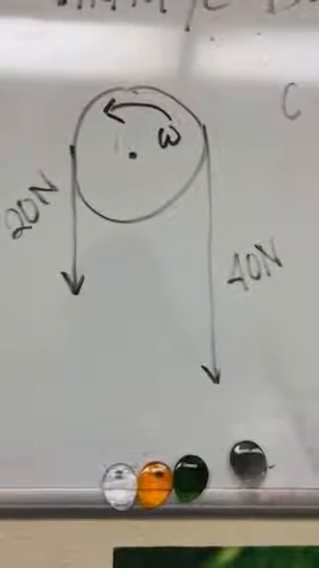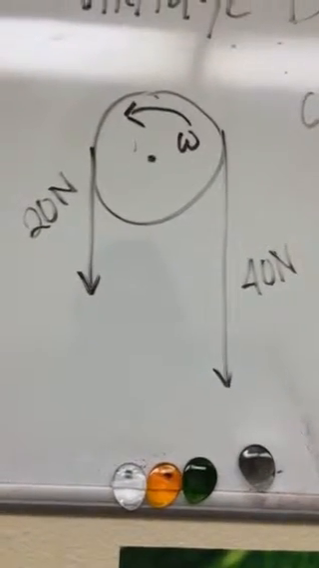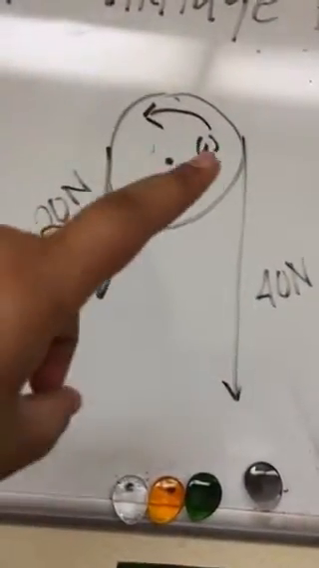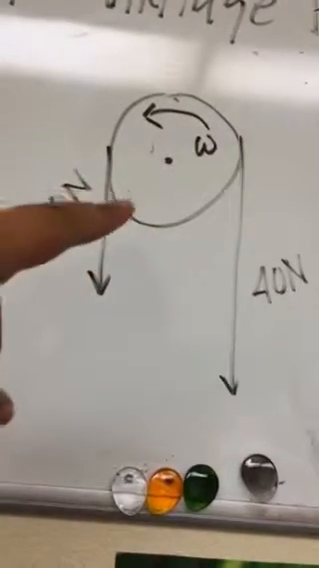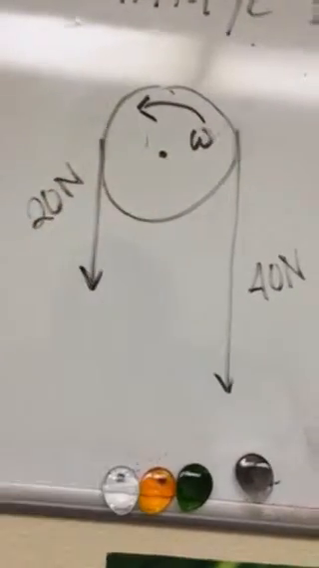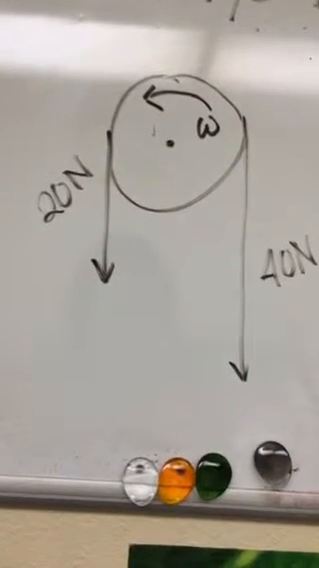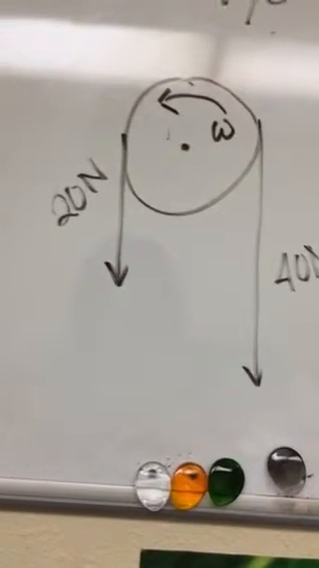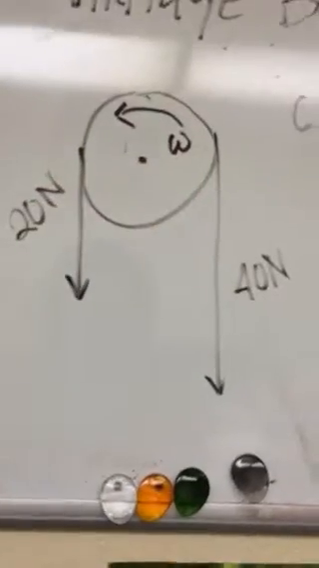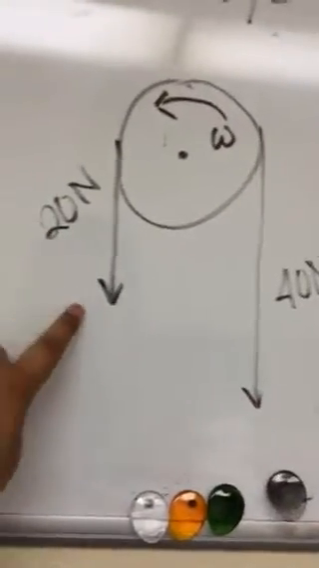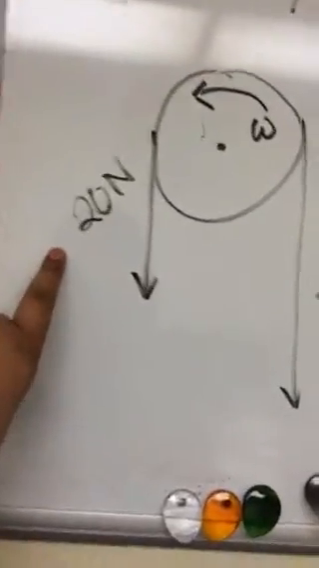Okay, so this is a video on the pulley problem. You can see that here's the pulley. It's moving counterclockwise, and it has an angular velocity of small omega. And then it has a torque pulling it this way of 20 newtons, and then a